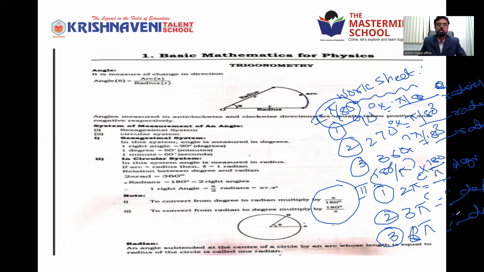So what we learned today in simple mathematics, basic mathematics for physics. First we started with algebra. It's not mentioned here, but it is very important for physics. Algebra formulas, you write all the 8 formulas in your notebook. It is helpful for you for physics as well as for mathematics. This conversion is there in mathematics also.